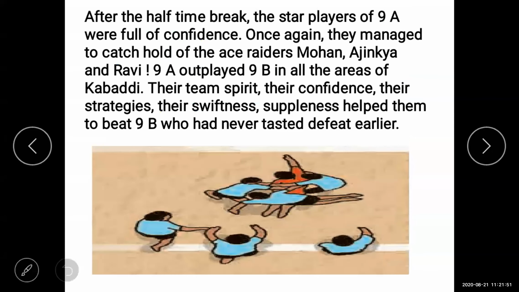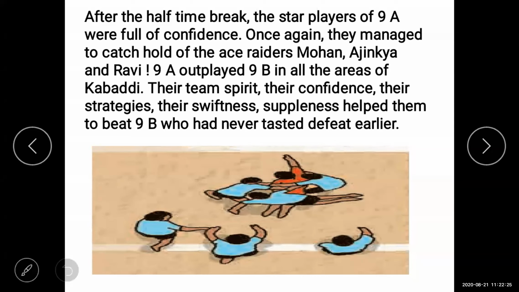Now it's time for the second round. After the half time break, the players of ninth A were full of confidence. Yes, of course, because they won the first half. And once again they managed to catch hold of the ace rider, that means a strong player. In the second half also they defeated all the players from ninth B, and ninth A again showed that they are outstanding players.